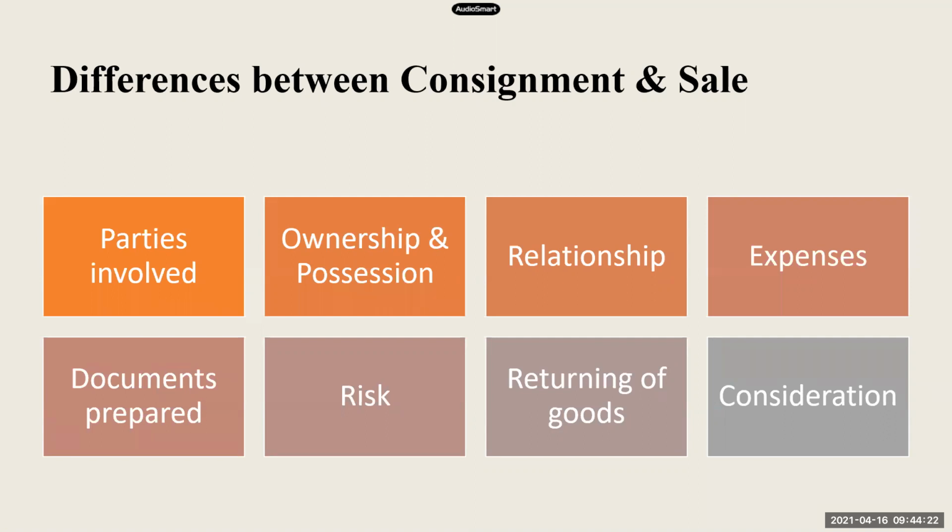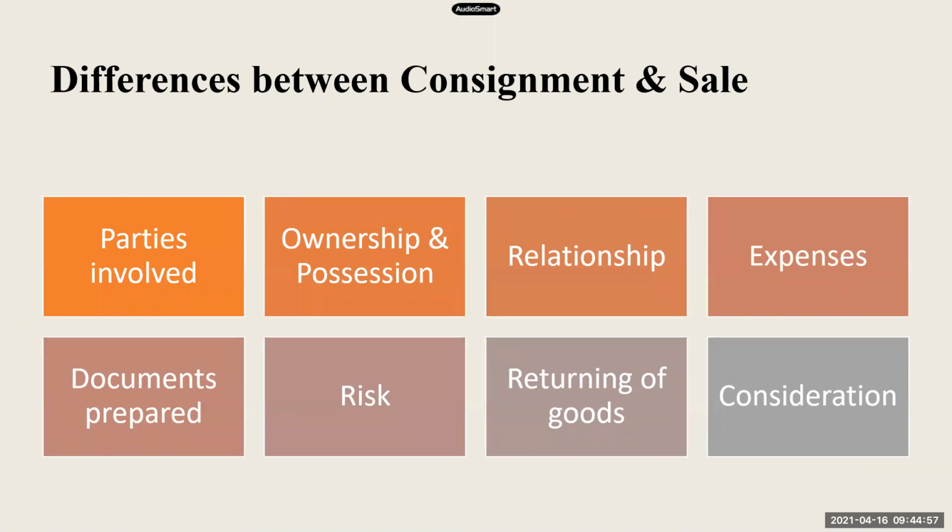Okay. The next point is risk. In case of consignment, as I told you, the entire risk of goods is borne by the consignor and not the consignee. But when we come to sale, the risk is transferred to the buyer once the goods are sold. So if the goods are sold, the responsibility of the seller is completed. Any risk with the goods further is the responsibility of the buyer. But it is not like that in case of consignment. The consignee will not bear the risk of goods. It is to be borne only by the consignor.